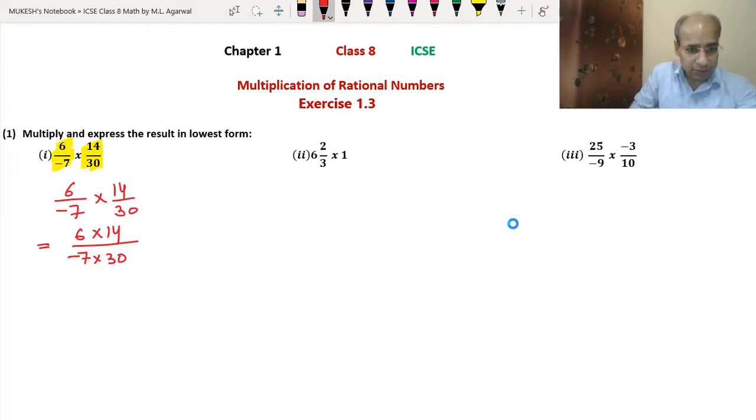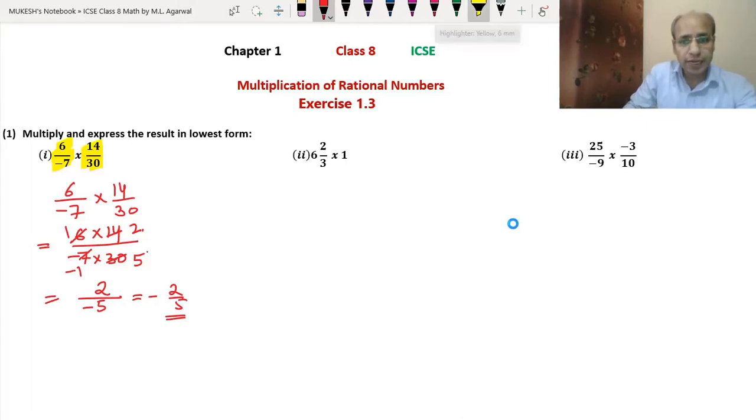We know that 6 fives are 30, so we divide by 6: 1 and 5. And we know that 7 twos are 14, so we divide by 7: minus 1 and 2. So we get 1 into 2 is 2 upon minus 1 into 5 is minus 5, or we can write minus 2 upon 5 as the answer.